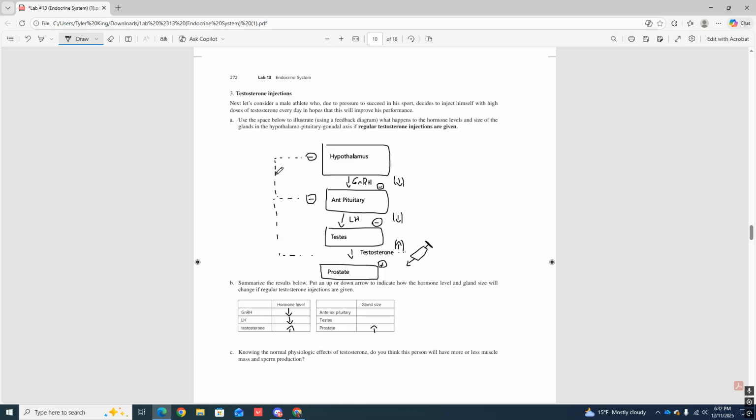Now we work our way back around the negative feedback pathway. I see 2 minuses, all right, on the hypothalamus. I see 2 on the anterior pituitary. I also see 1 on the testes. So because of that, these gland sizes go down, all right? So this is why, when it comes to giving yourself regular testosterone injections or steroids, as it's more commonly termed, your testes shrink in size, okay? It's because of the negative feedback pathway, all right? It causes it to go down, all right?